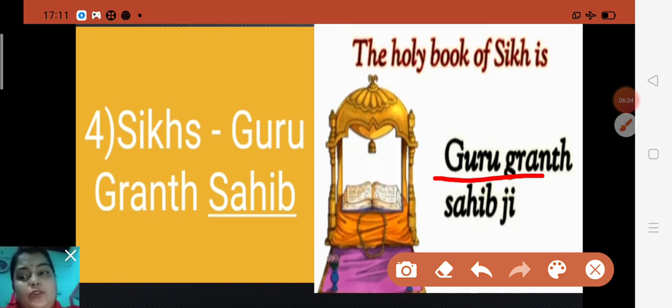Sikhs have 10 gurus, and the first guru was Guru Nanak Dev Ji, who started the Sikh religion. The name of the holy book is Guru Granth Sahib.